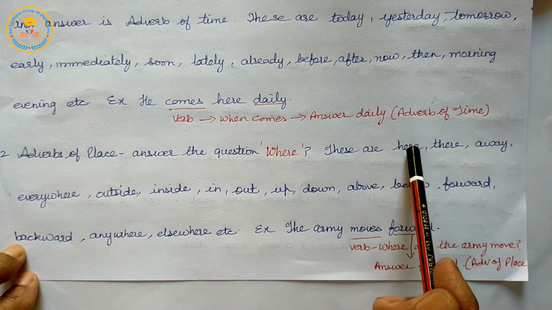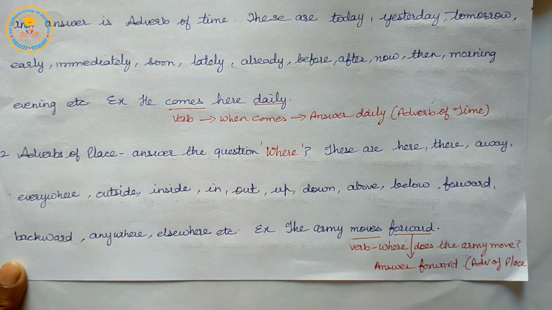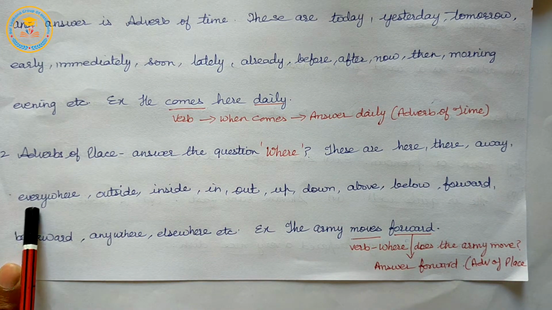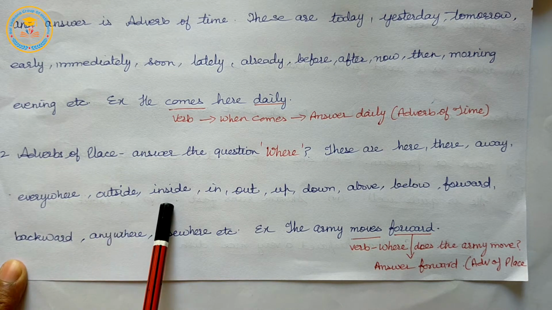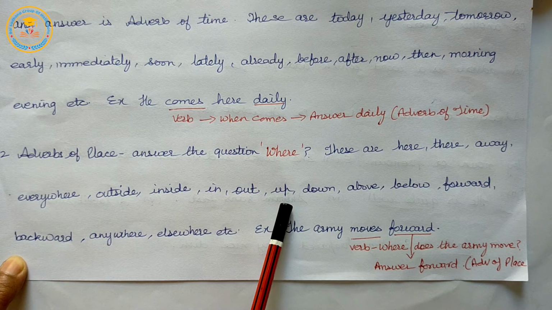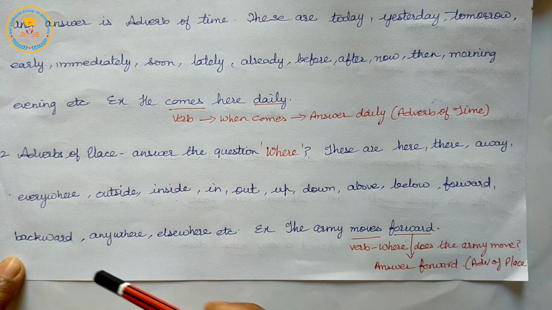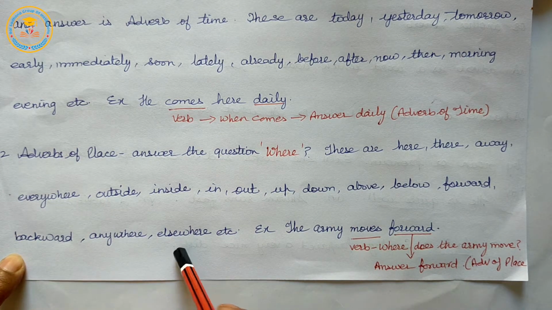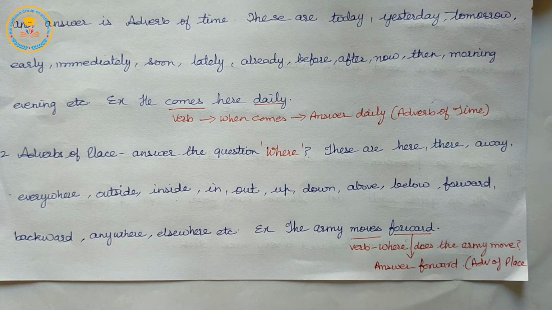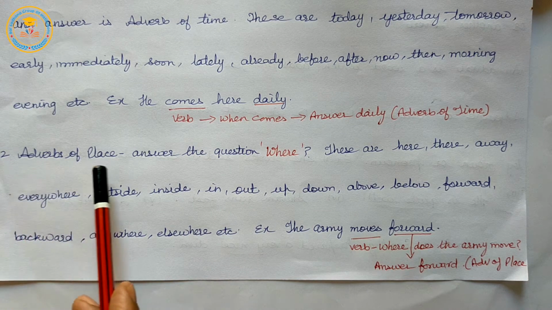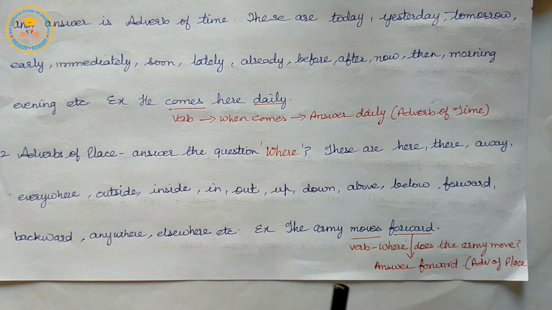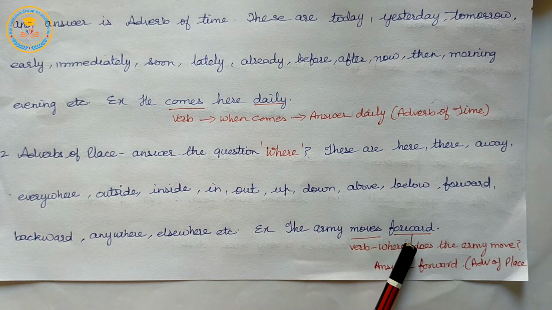These are here, there, away, everywhere, outside, inside, in, out, up, down, above, below, forward, backward, anywhere, elsewhere, etc. Example: The army moves forward.